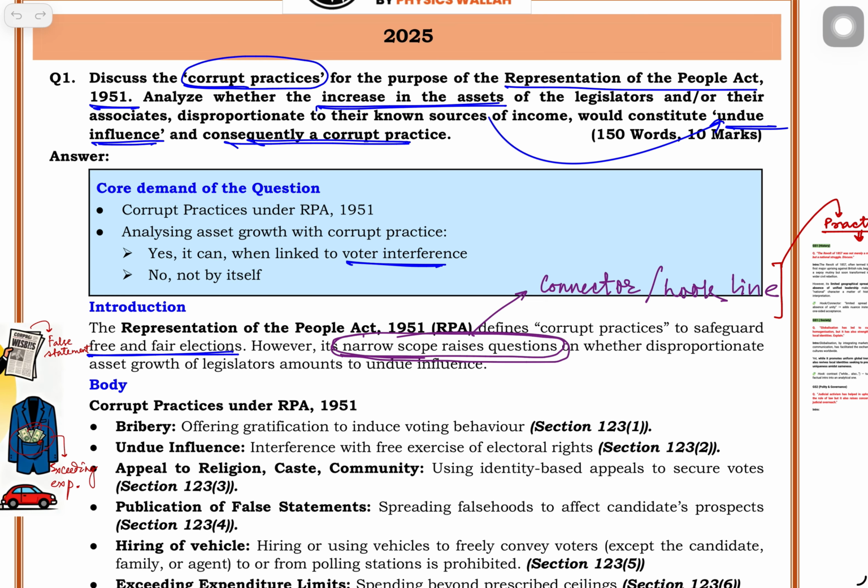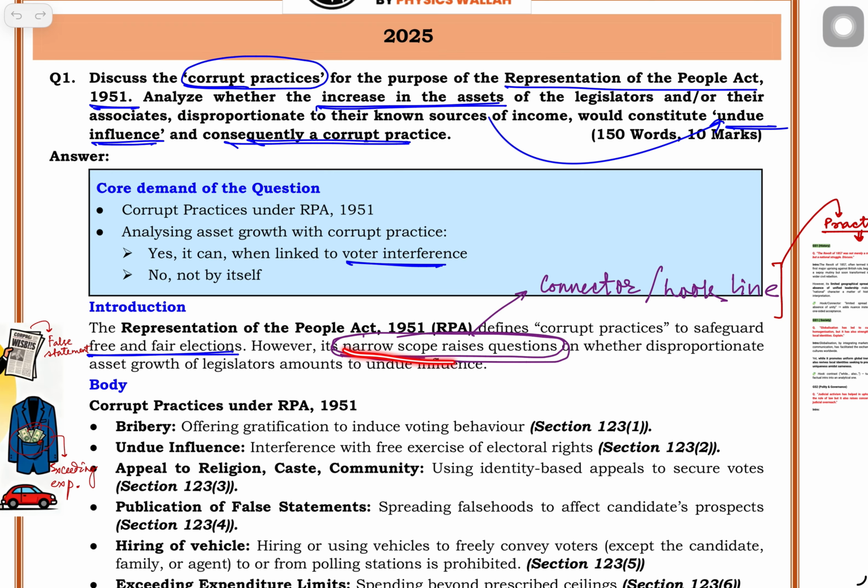The RPA 1951 defines corrupt practices, is written here too, but with slightly different language. The only addition is the part about the narrow scope raising questions. Otherwise the rest of the language in the introduction is from the question itself.